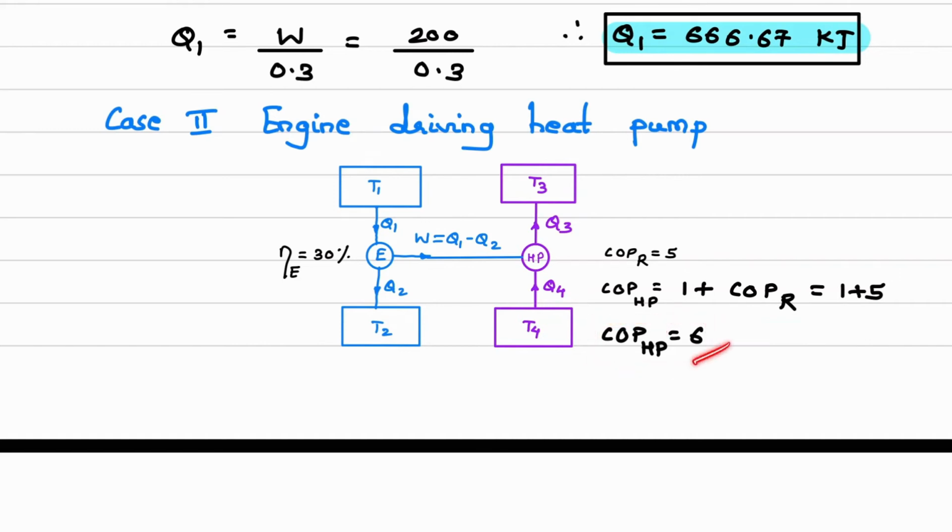This is the special thing in this numerical, because in the question the COP of the refrigerator is given, and the efficiency of the engine is given. But in case number 2, when we are using the heat pump, it is not mentioned what the COP of the heat pump is. But since the system is the same, I am using this equation, COP of heat pump is 1 plus COP of refrigerator, and I get COP of heat pump as 6.